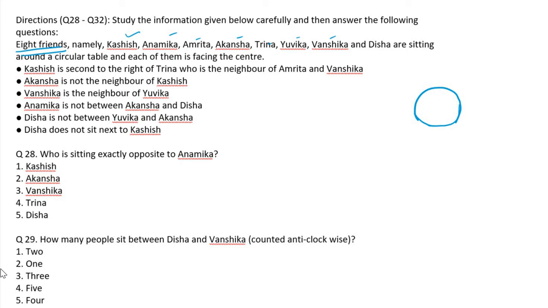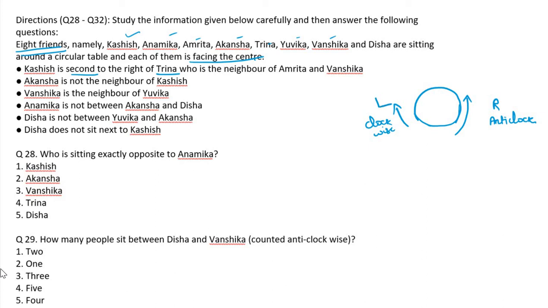They are facing the center. Kashish is second to the right of Trina. So already we know, right means anti-clockwise direction. Left means clockwise direction.